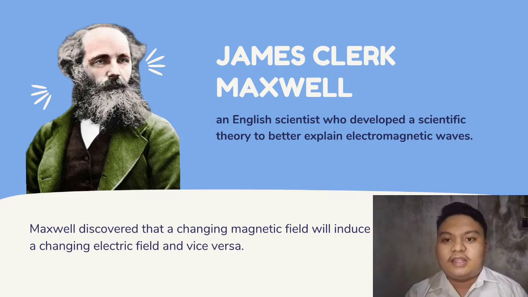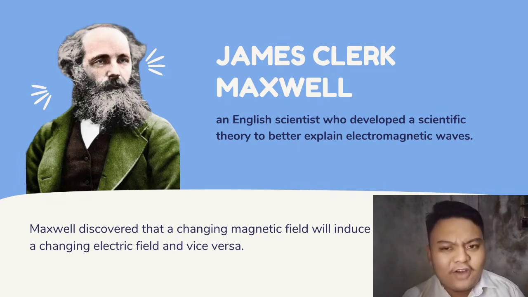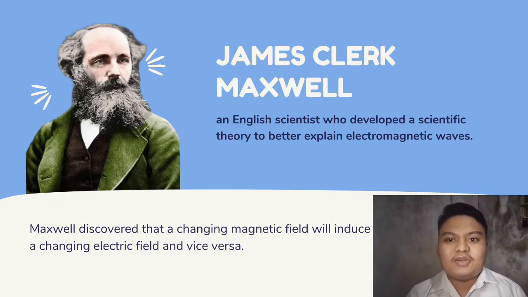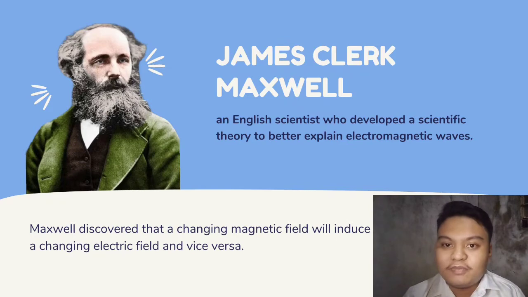He noticed that electrical fields and magnetic fields can couple together to form electromagnetic waves. Maxwell discovered that a changing magnetic field will induce a changing electric field and vice versa. An electromagnetic wave exists when the changing magnetic field causes a changing electric field, which then causes another changing magnetic field, and so on forever. So the electromagnetic wave may go on forever.